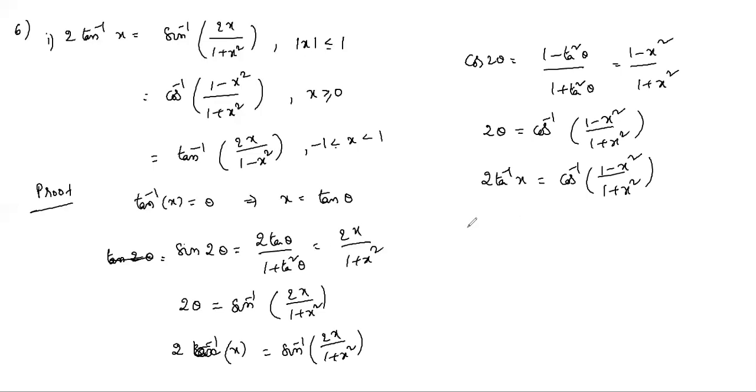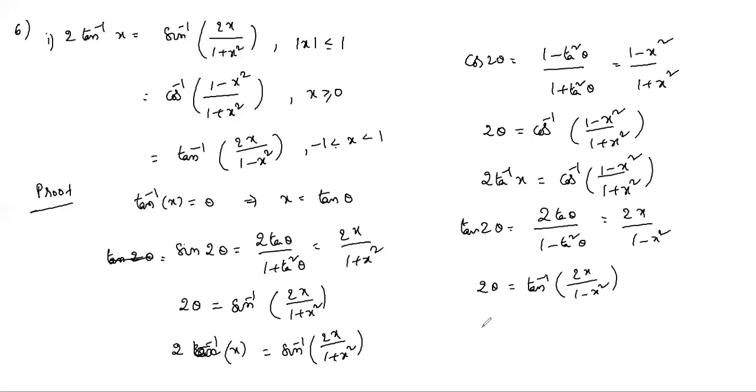Similarly, you can write for tan 2 theta: 2 tan theta by 1 minus tan square theta. So this is 2x by 1 minus x square. 2 theta equals tan inverse 2x by 1 minus x square. So 2 tan inverse x equals tan inverse 2x by 1 minus x square.